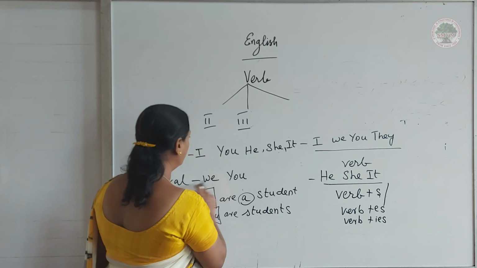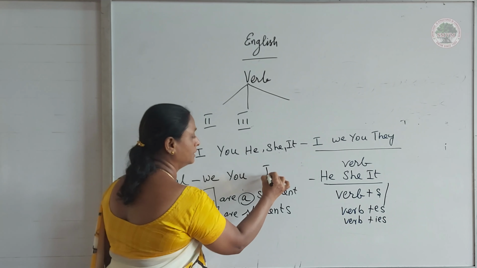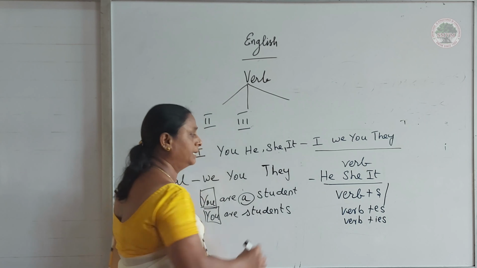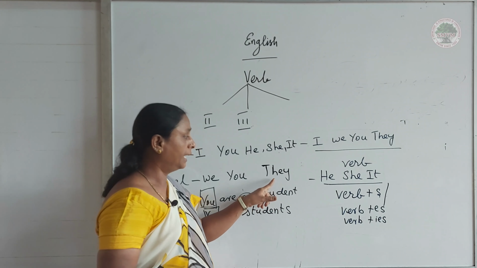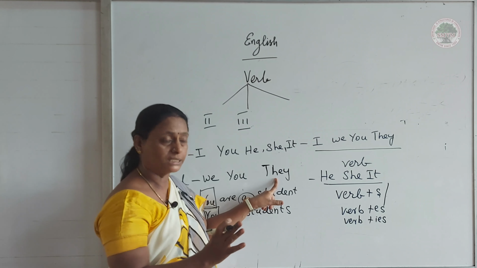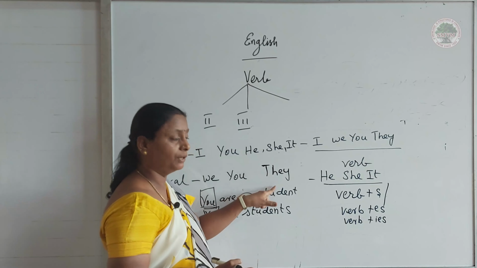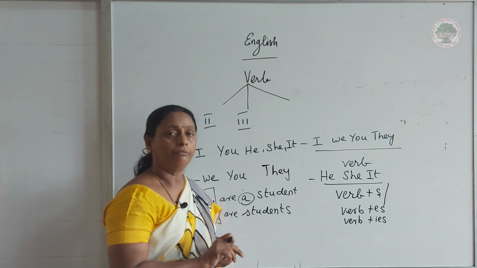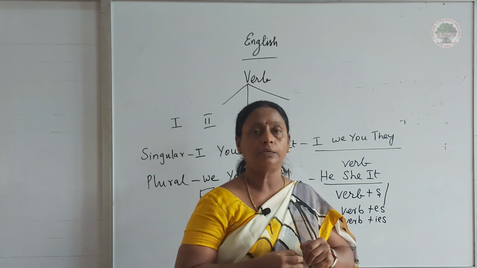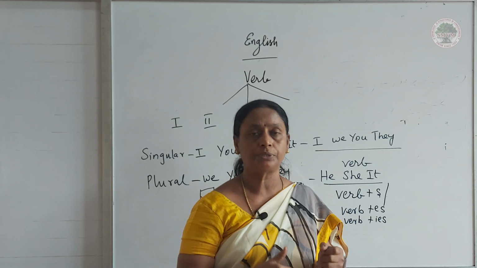Now what is the plural form of third person? It is they. It may refer to any plural persons, plural things, plural places and plural animals. For everyone we have to use this they. Okay, we can see the remaining part of these verbs in an elaborate manner in the next classes.